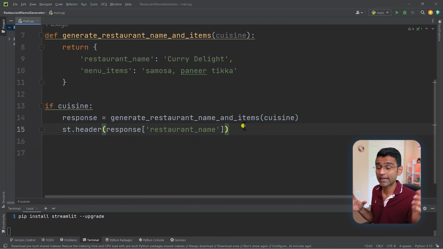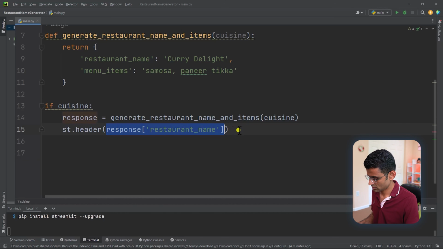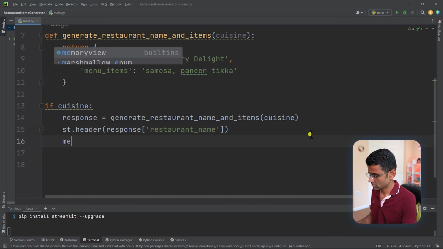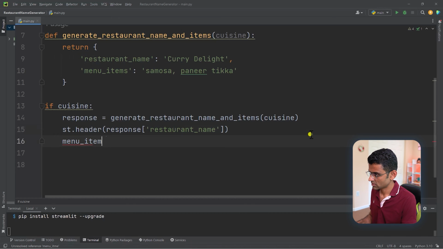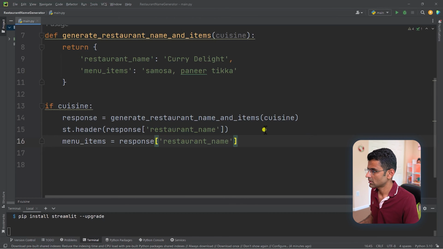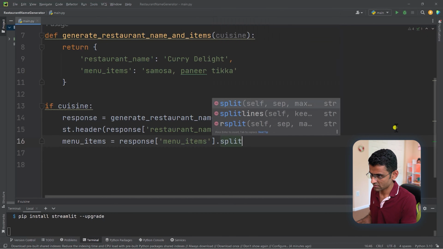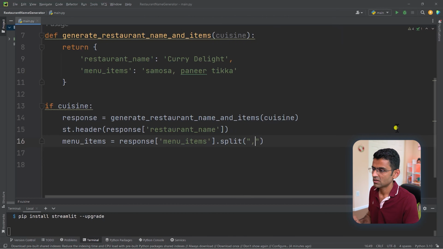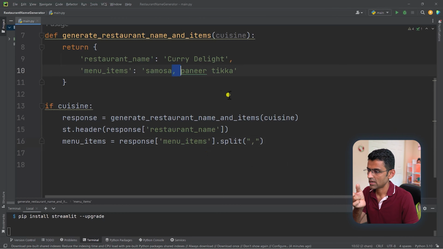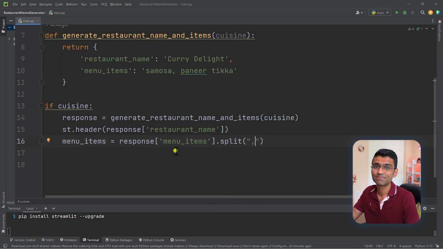and when I get the menu items, so let me get the menu items here. So the menu items are going to be this menu items here, and whenever you have comma separated string, you can call this split function and specify the separator, which is comma here, and this should return you a list.